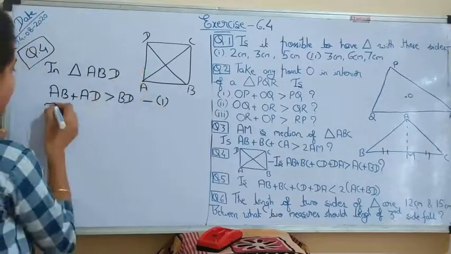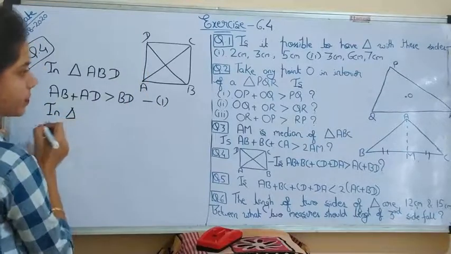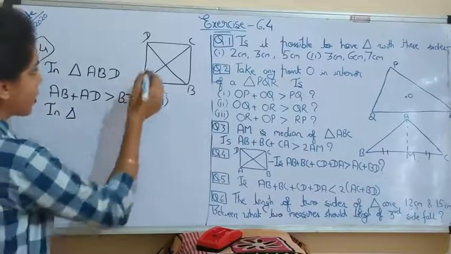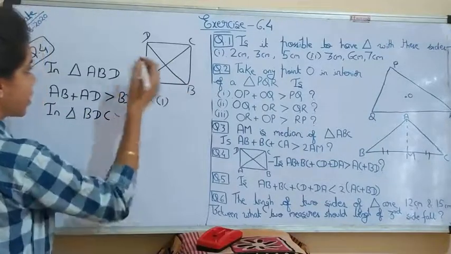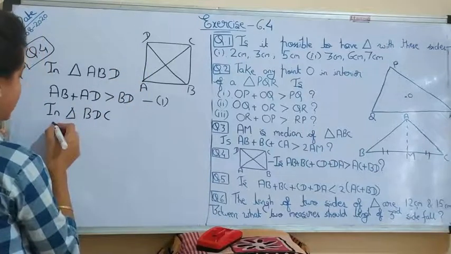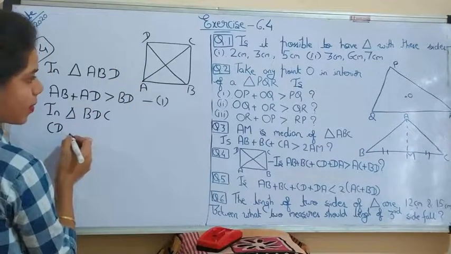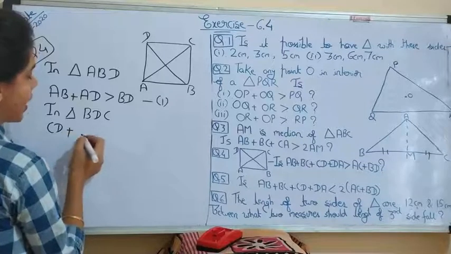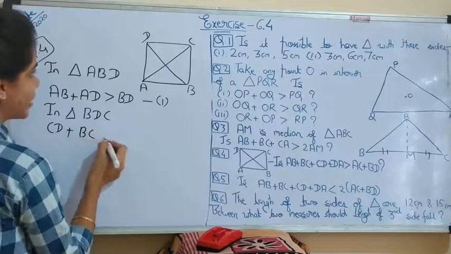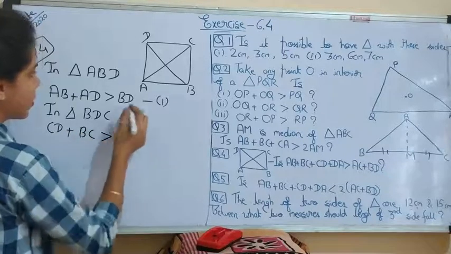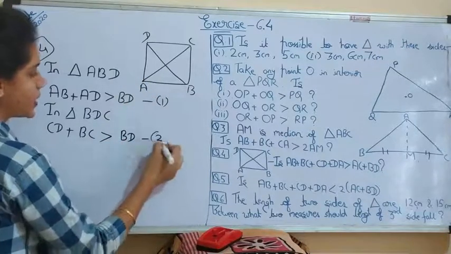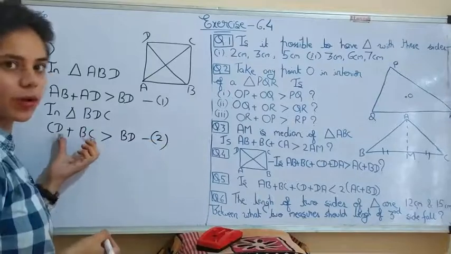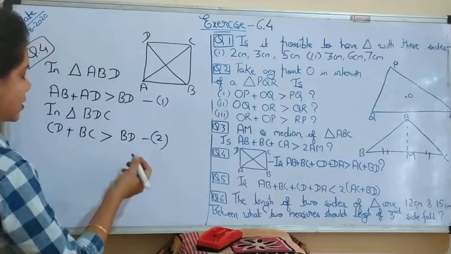Now again take triangle BDC. This CD and BC is greater than BD. The same property, the sum of the lengths of two sides is greater than the third side.